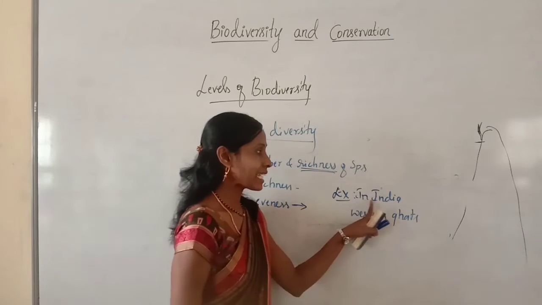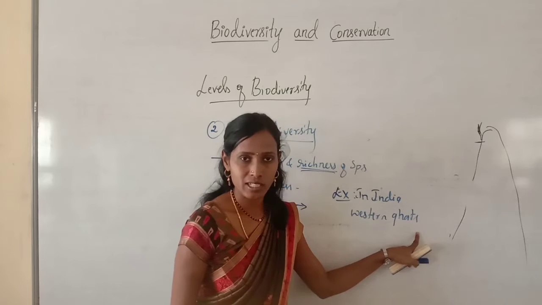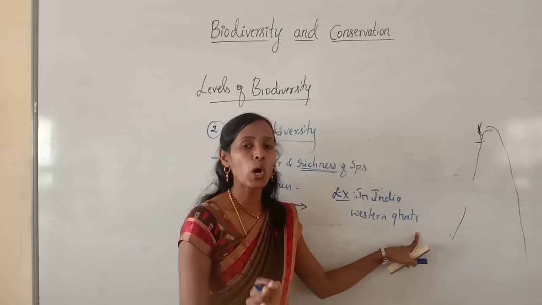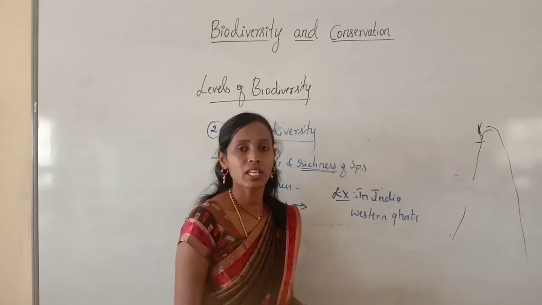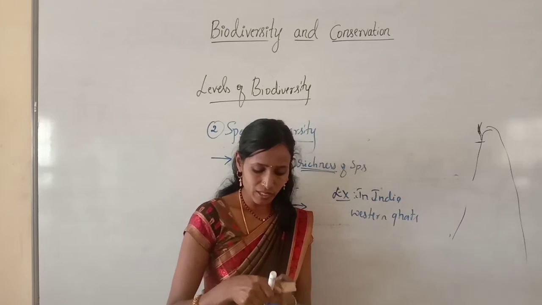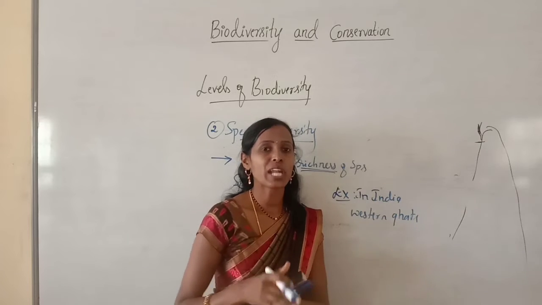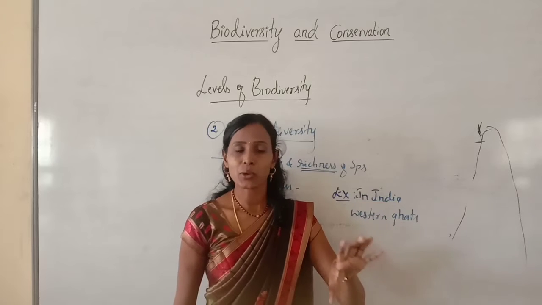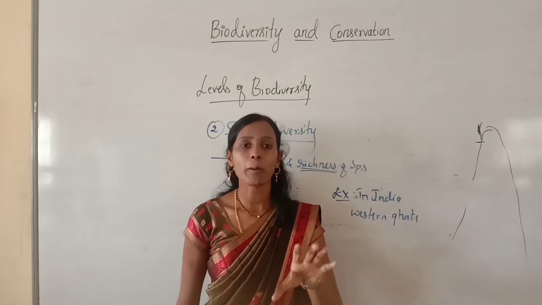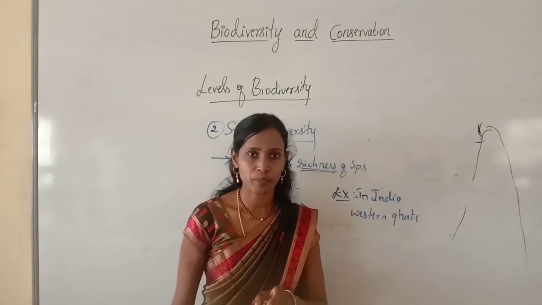Try to remember, in India, Western Ghats have more amphibian species diversity when compared to Eastern Ghats. So what does it mean? Here you should understand, in the Western Ghats, we can find more number of amphibian species.